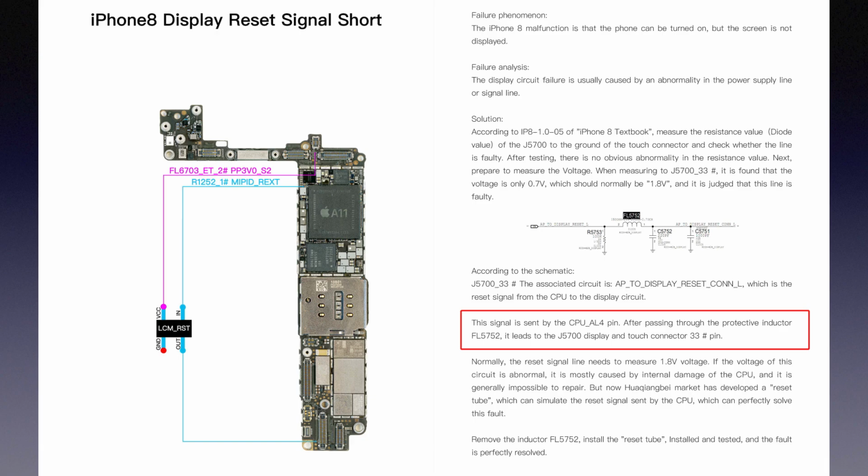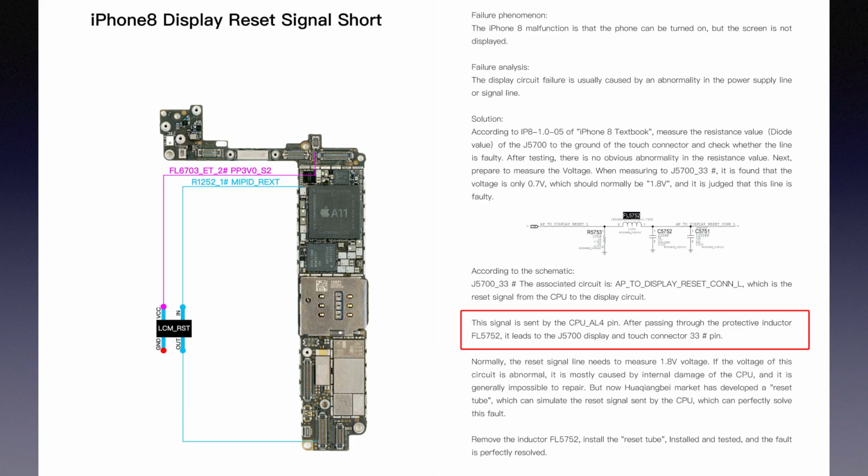Normally, the reset signal line needs to measure 1.8 volts. If the voltage of this circuit is abnormal, it is mostly caused by internal damage of the CPU, and it is generally impossible to repair.